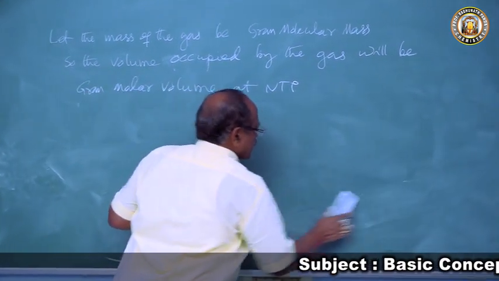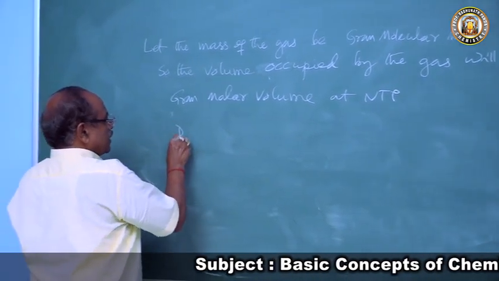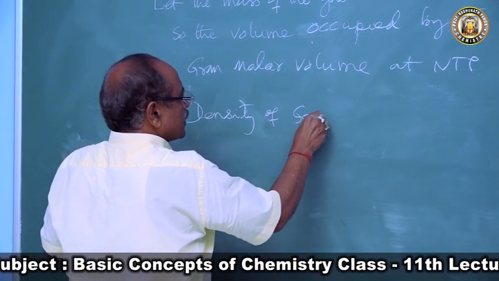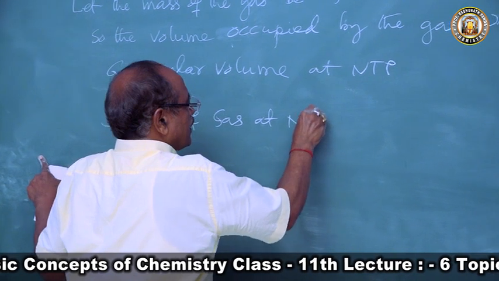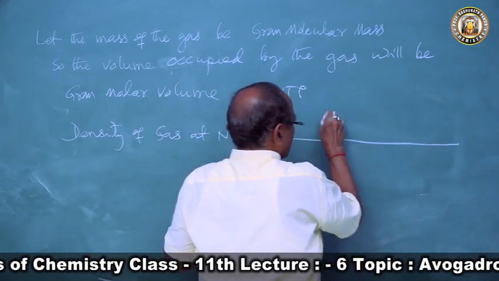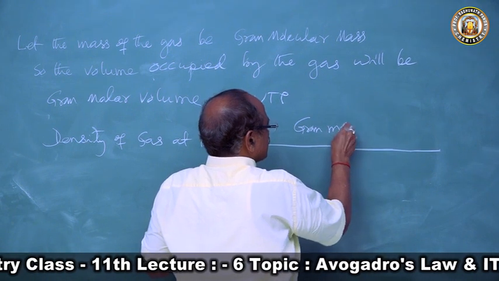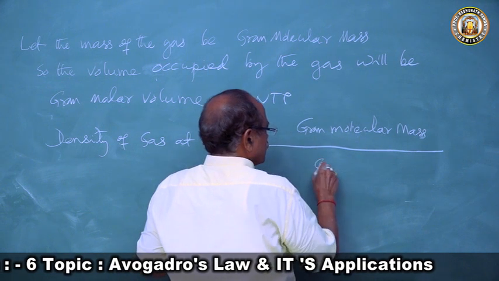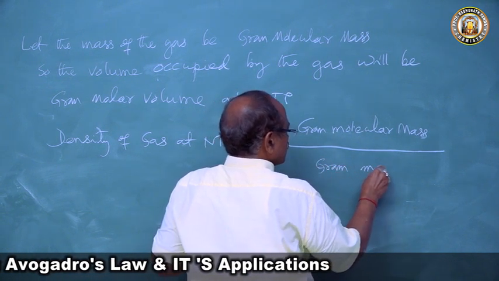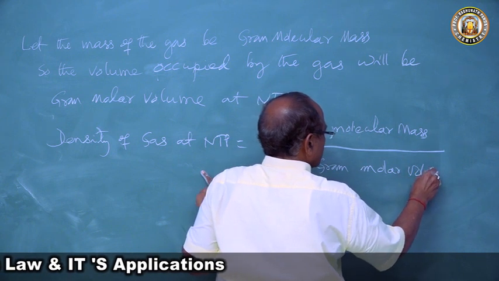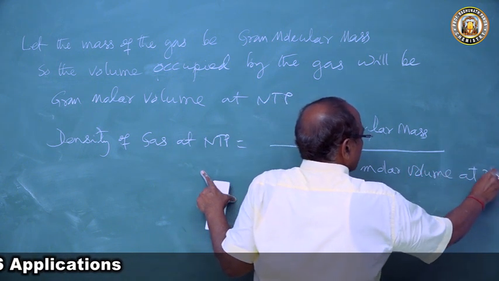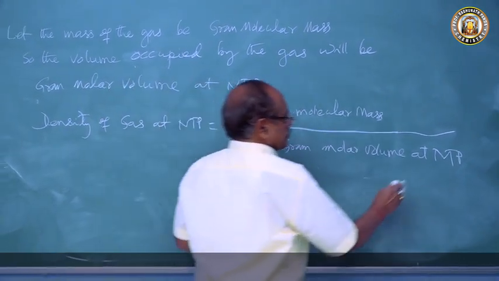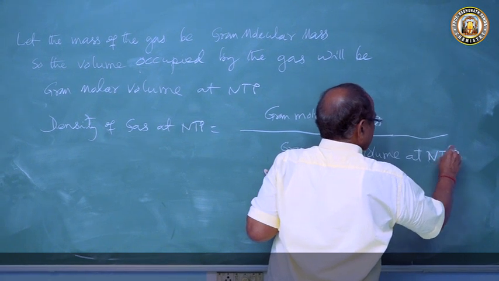So therefore, density of the gas at NTP will be what? The gram molecular mass by gram molar volume at NTP.